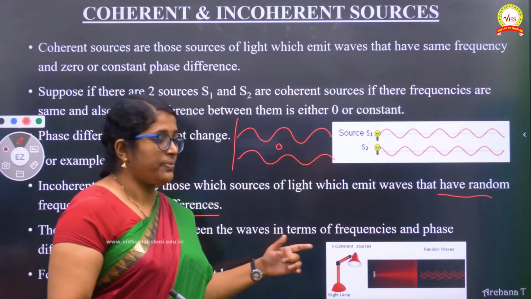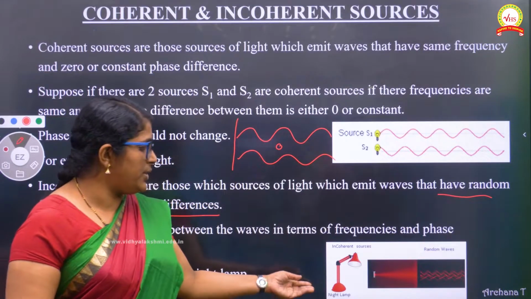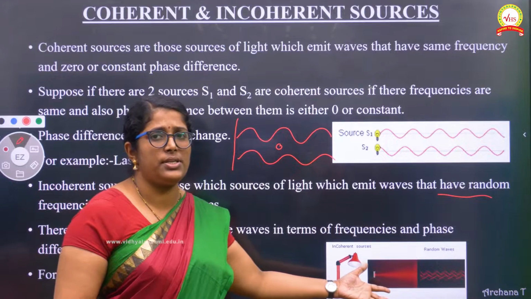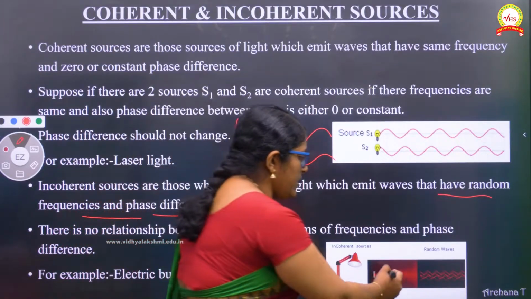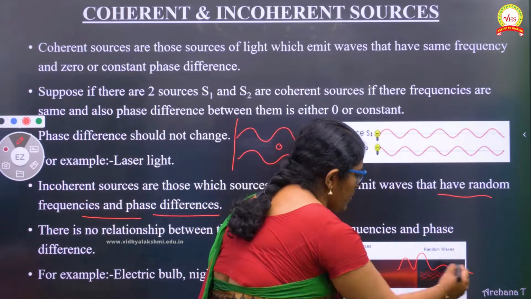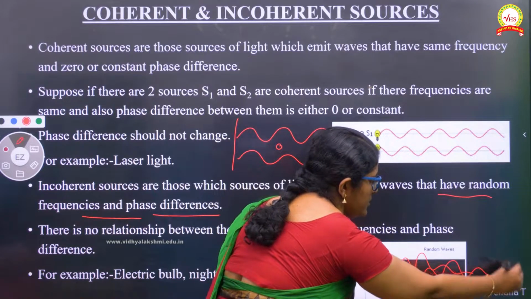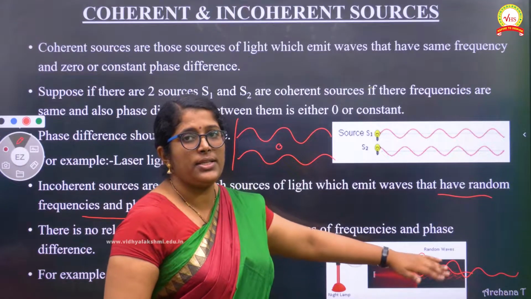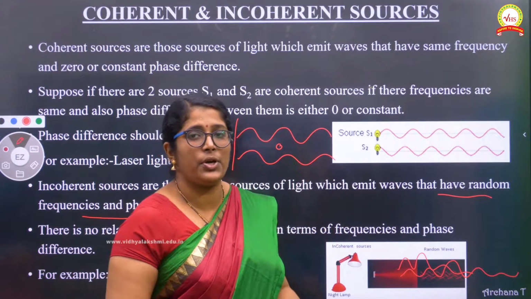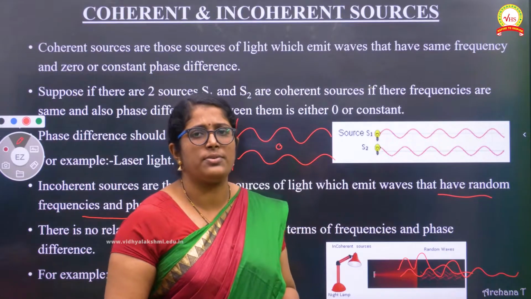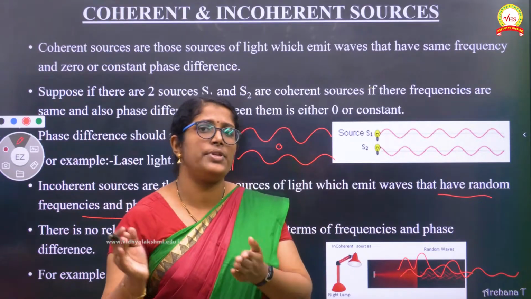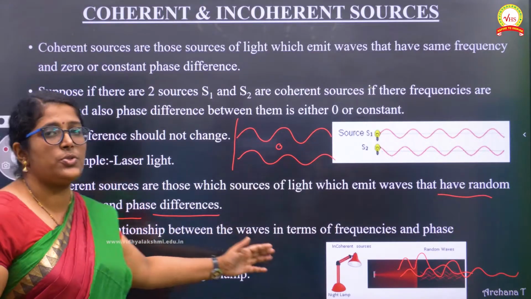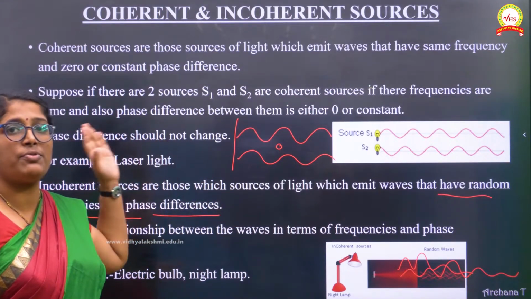See this one? An example is the usual wave pattern formed by a night lamp. Can you see? The waves are irregular. They are not maintaining any constant phase difference. There is no regularity between them. This type of irregular waves, because their phases are not at all similar, are changing each and every second. Such sources we call incoherent sources.